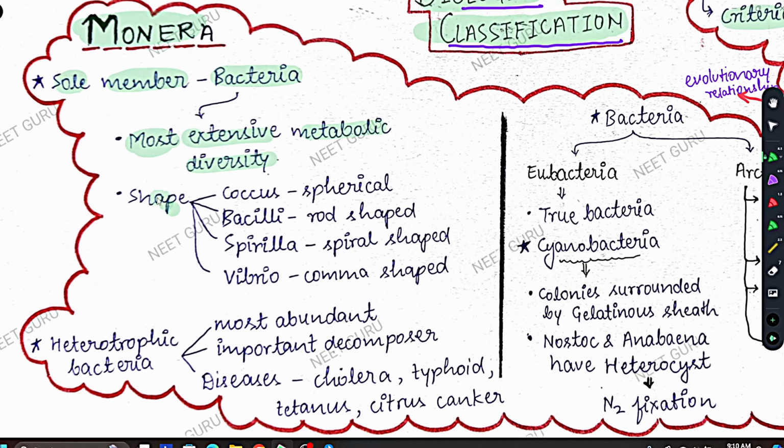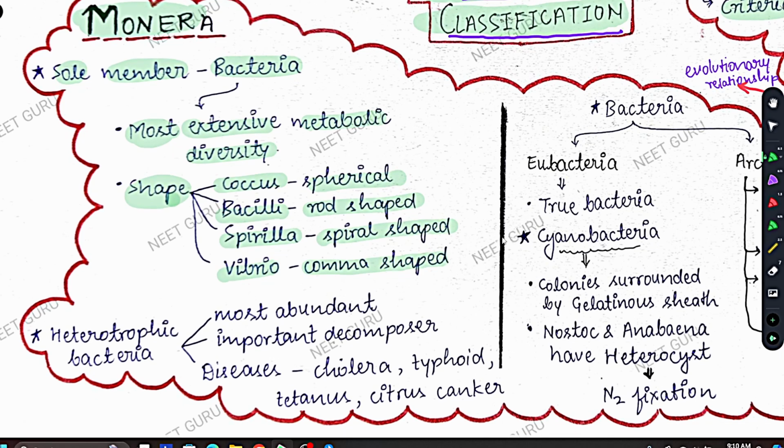Now the second thing is shape. On the basis of shape, there are four types of bacteria: coccus, which is spherical in shape; bacilli, which is rod shaped; spirilla, which is spiral shaped; and vibrio, which are comma shaped bacteria. So on the basis of shape, these are four types of bacteria which you have to learn.